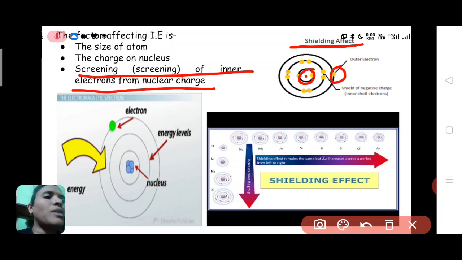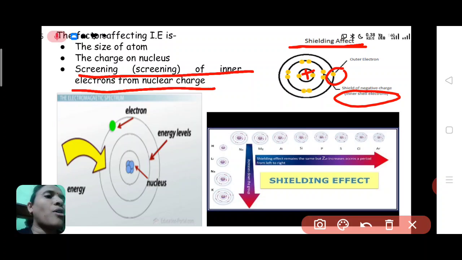See, this is a nucleus, and this one is the outer electron. If the outer electron is getting defense from this nuclear charge, then this is called the shielding effect, and it is done by the inner shell electrons.